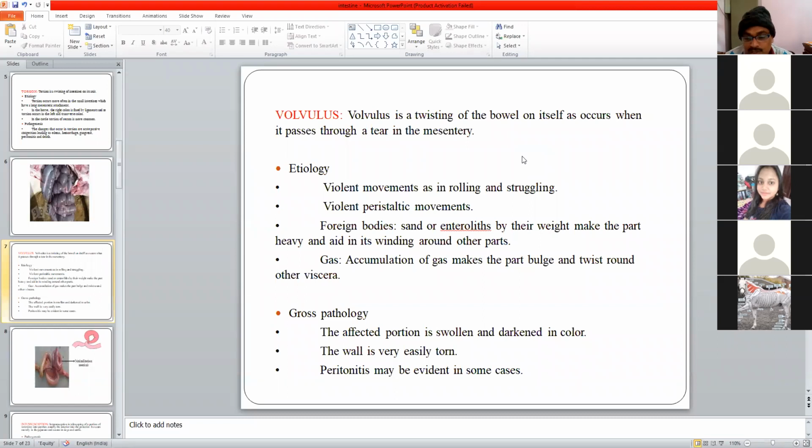So the affected portion naturally will be dark. Why? Due to congestion of the blood vessels, along with the free flow of feed getting obliterated. Also the flow of blood will be checked. This will lead to congestion and finally darkening in the color. The wall is very easily torn due to weakening of the musculature, and in some cases due to rupture or even percolation of the watery content of the feed materials into the peritoneum, it will lead to peritonitis.